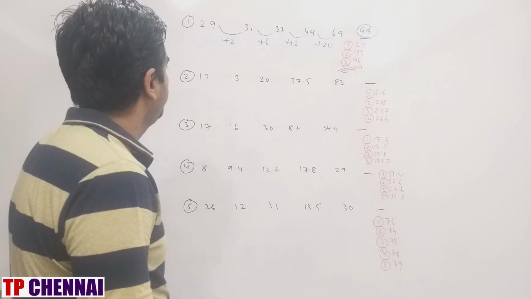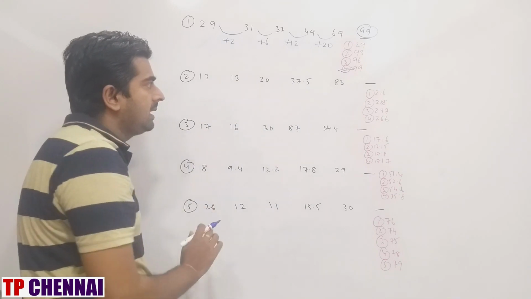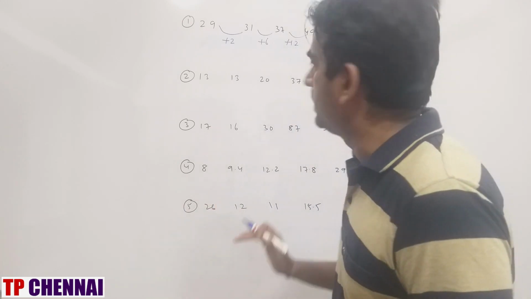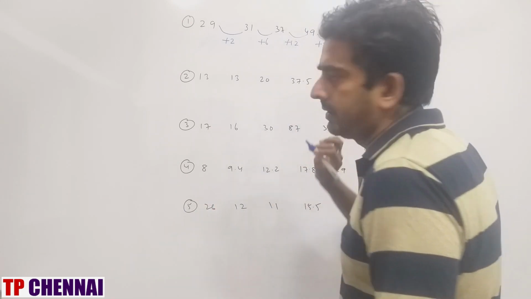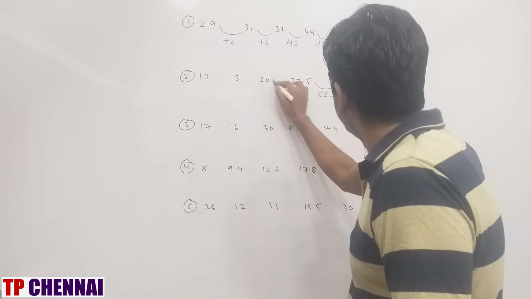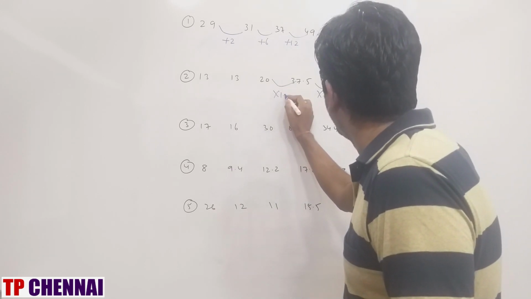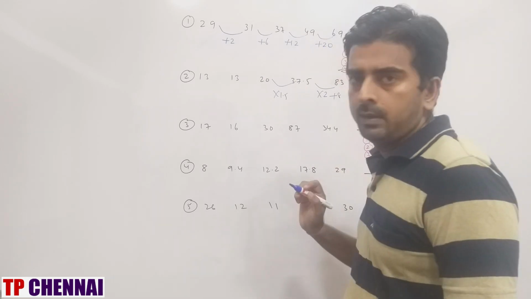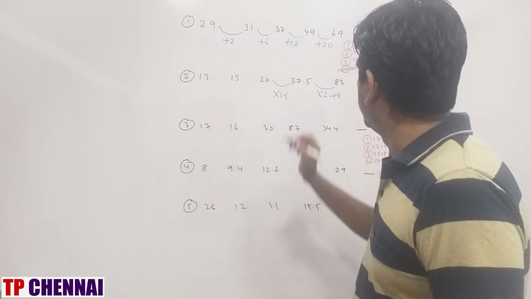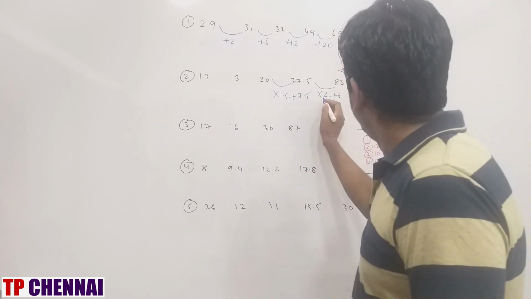Next one: 13, 13, 20, 37.5, 83, blank. Here a decimal is there, and from 37.5 it went directly to 83. That means it follows multiplication logic. This is into 2 plus something, because 37.5 into 2 is 75, plus 8. Then there is a huge gap here, so this is of course into 1.5. What is 30 into 1.5? 20 into 1.5 is 20 plus 10. So this is 30 plus 7.5, into 2 into 1.5.